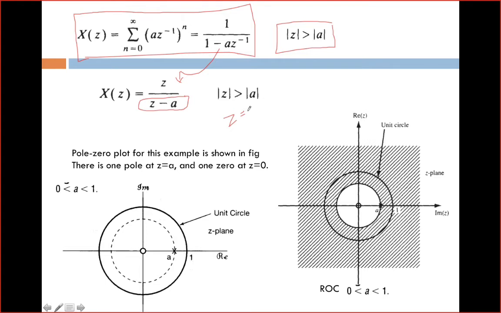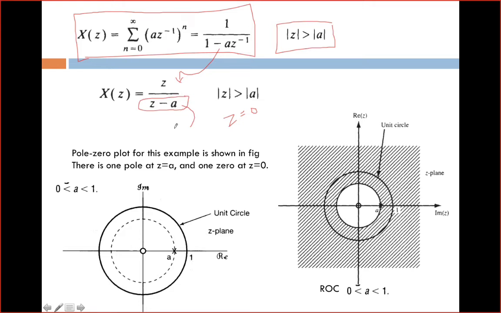Before finding the region of convergence, we should know what poles and zeros are. Poles and zeros can be identified on the complex z plane by equating the numerator and denominator to 0. When you equate the numerator to 0 and find the z value, it is called a zero, and for the denominator it is called a pole.